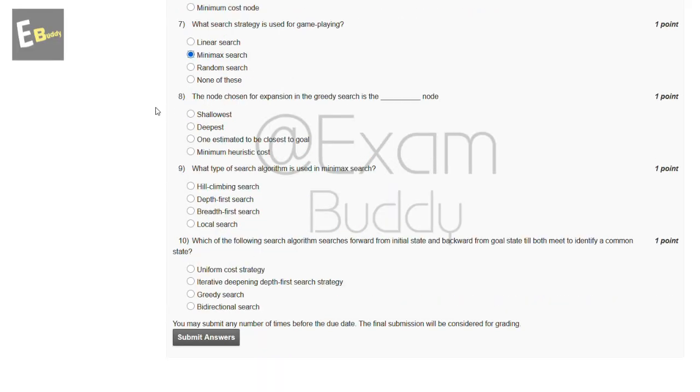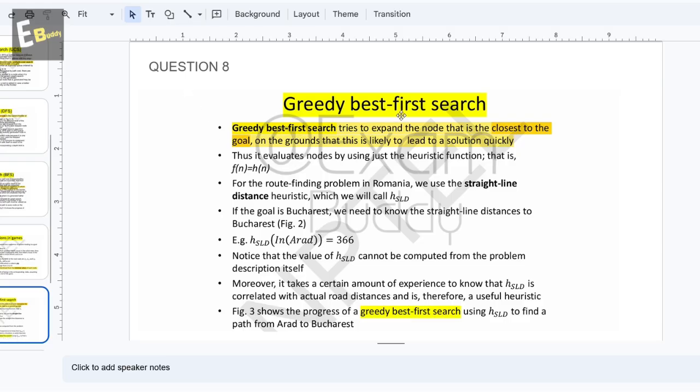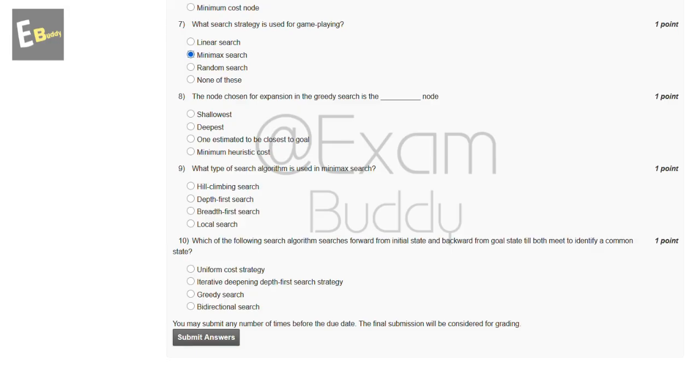Now the eighth question is: the node chosen for expansion in greedy search is the dash node. The options are shallowest, deepest, the one estimated to be closest to goal, minimum heuristic cost. Let's check the answer. Greedy best first search tries to expand the node that is closest to the goal, on the grounds that this is likely to lead to a solution quickly. So the answer of question 8 is C, the one estimated to be closest to goal.